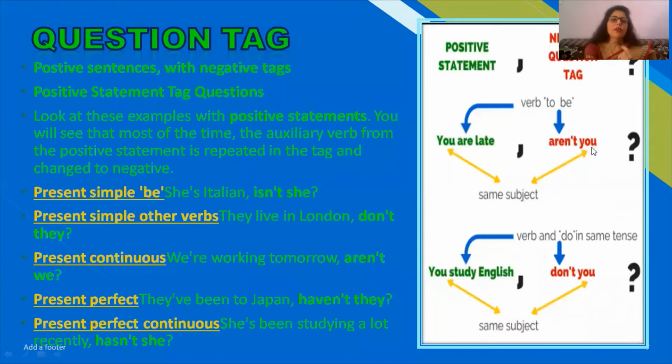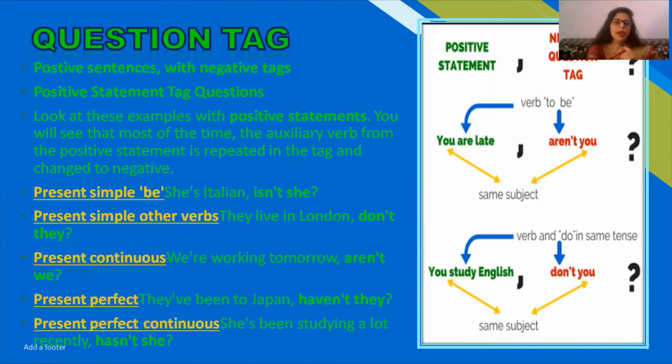This is the frame. Now you can see some more tenses such as the continuous tense. In this tense, we are working tomorrow, then are not we. If we use it in this tense, then we will take the auxiliary verb and after that the pronoun.